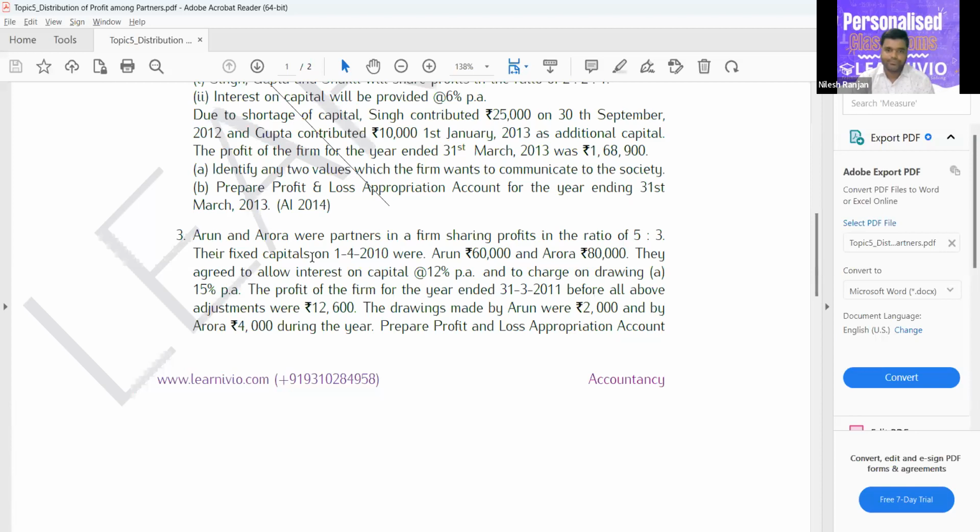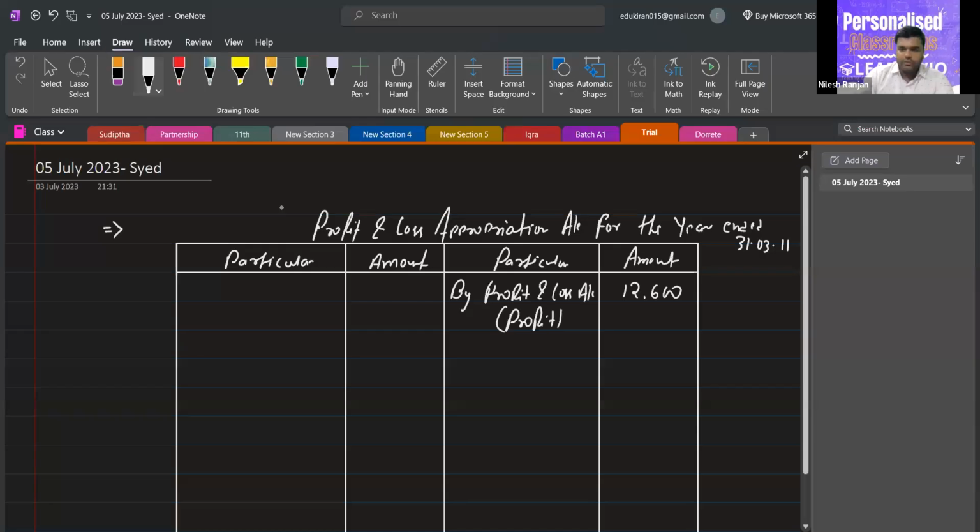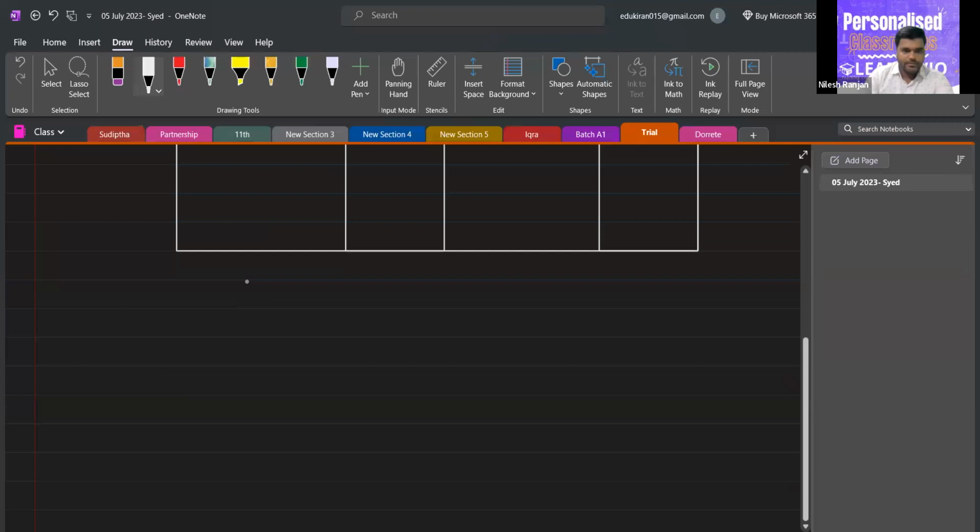So their capital is from the beginning. Sometimes a partner invests money during the year. In that case, we have to take the months for calculation of interest. So we have to do a working note for this, working note number 1, along with the question.